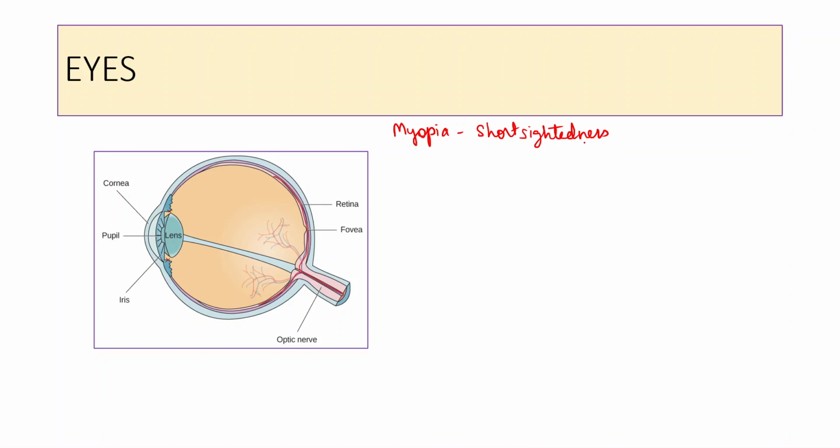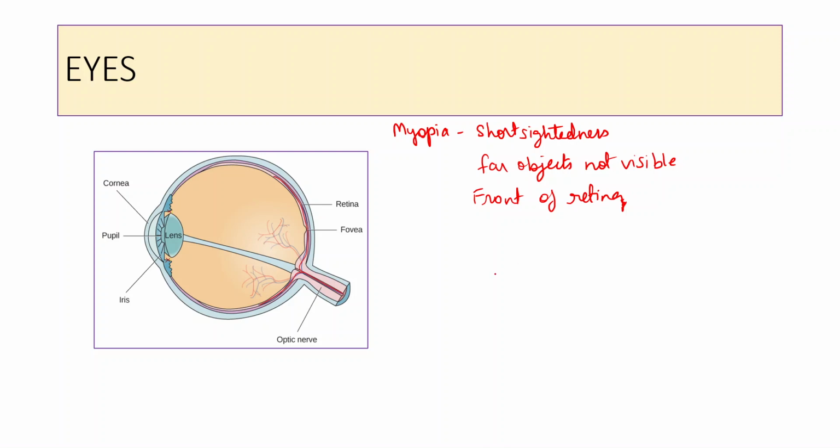Short-sightedness means you are able to see the nearby objects, but you are not able to see far objects clearly. Far objects not visible. So why this happens? Because the image is formed in front of retina.